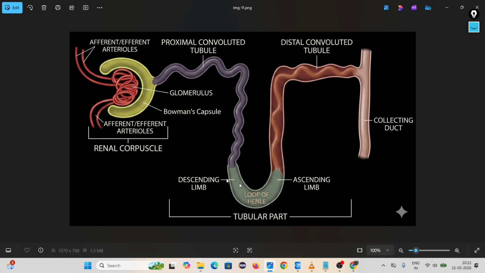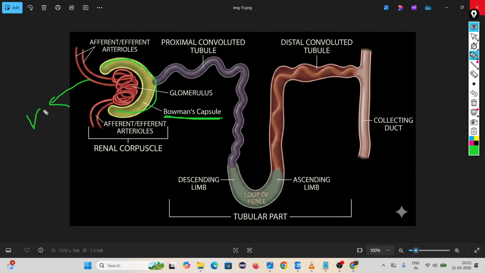Then look, this is the diagram of a nephron. Inside the nephron, one cup-like structure is there, because you know the kidney is doing the filtration. Actually inside the kidney, the nephron is doing the filtration. This cup-like structure is called Bowman's capsule. Inside Bowman's capsule, many blood vessels, blood capillaries, are present, called the glomerulus. This glomerulus is actually doing the filtration.